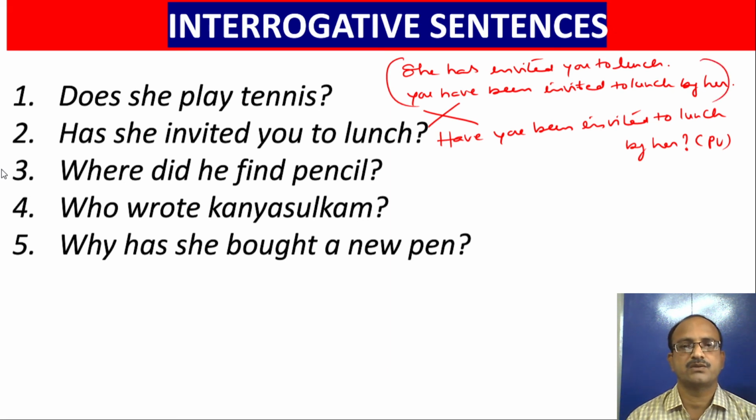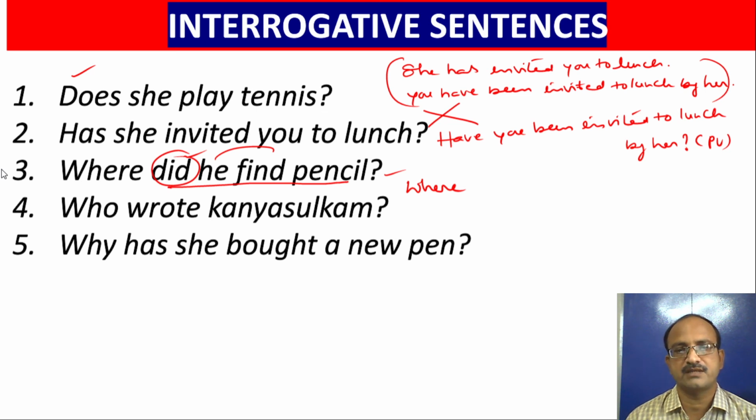Okay. So look at this third one. Where did he find the pencil? So you write the question word like this. Where did he find the pencil? Did he find the pencil? This is simple present tense, that's why it takes does. This is a past question, that's why it takes did. So ignore this did. So you change did find into found.